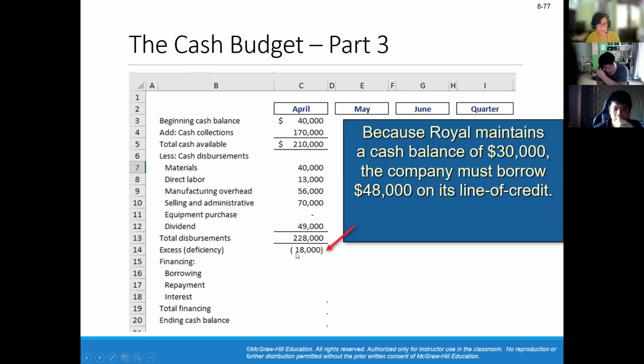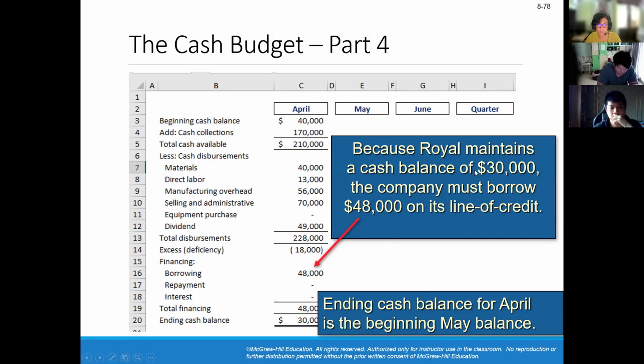So over here, you will either get an excess or deficiency, depending on if the total cash available is more than or less than the total disbursements. For April, there's a deficiency of $18,000 because the cash available couldn't meet the total disbursements.